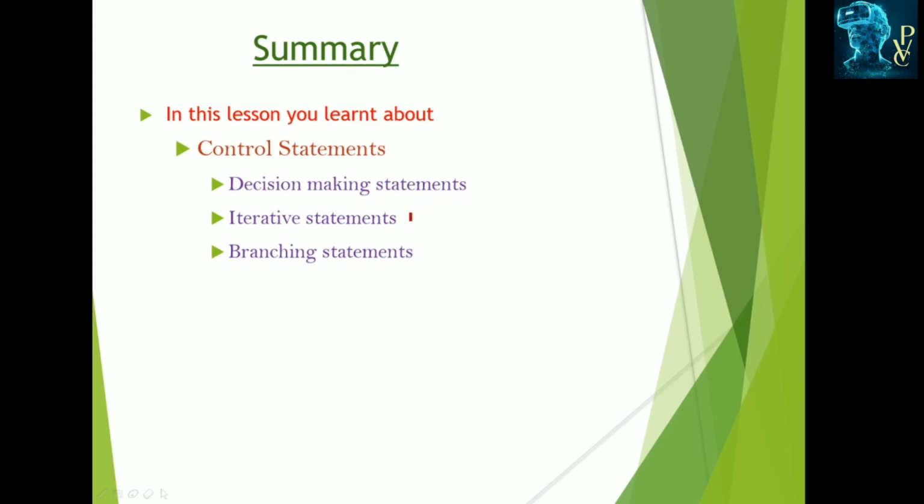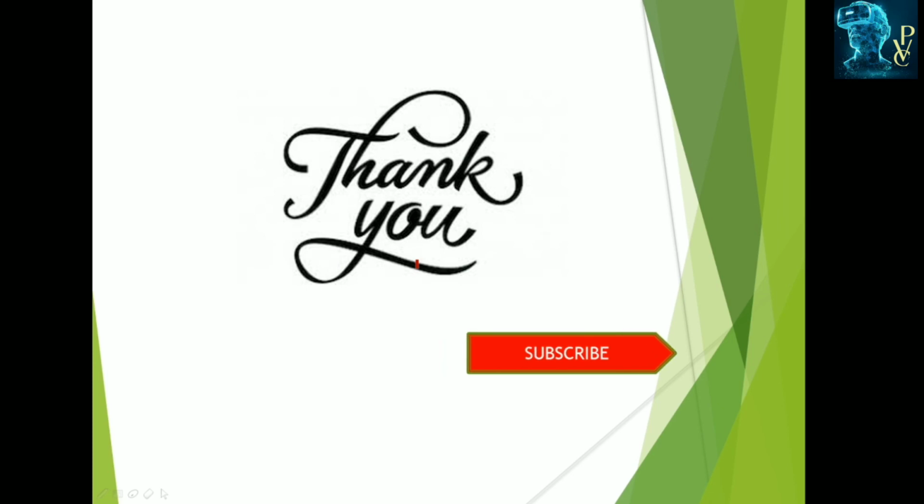In the iterative statements, we learned for, while, and do while loops. In the branching statements, we use break and continue. And return is also there. Return is used within functions to return a value to the calling function. Thank you, one and all.